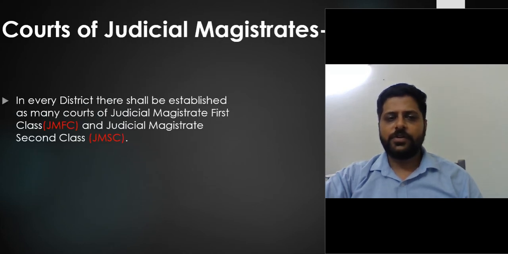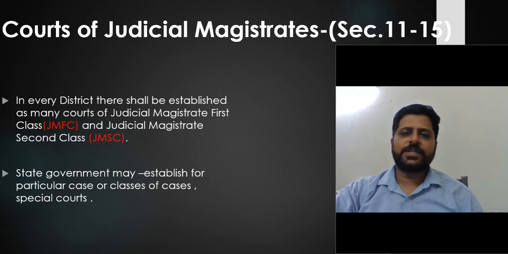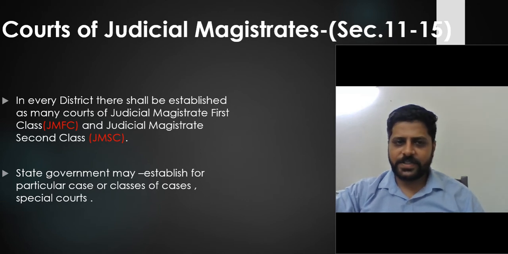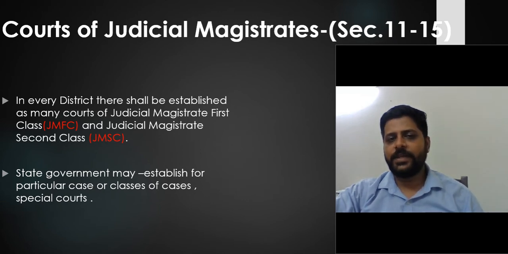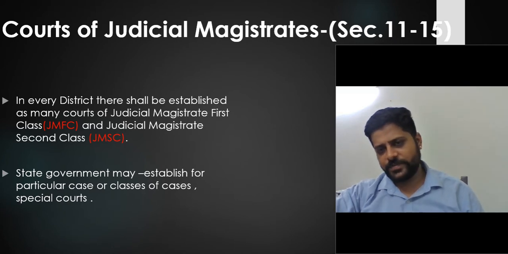Now moving further, you see the court of judicial magistrate. The court of judicial magistrate is mentioned from section 11 to section 15. In every district there shall be establishment of many courts of judicial magistrate first class and judicial magistrate second class.